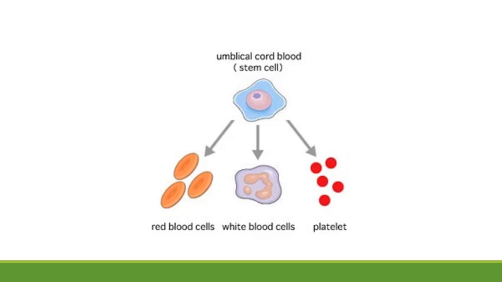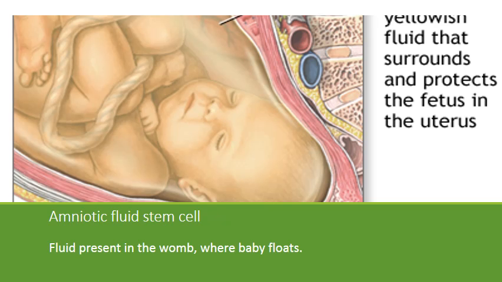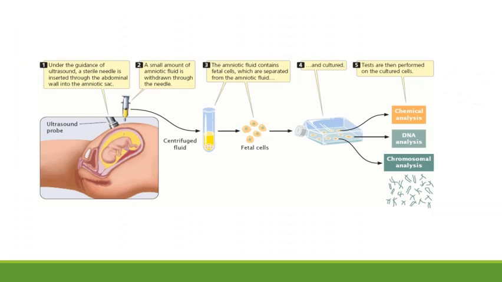This can differentiate into RBC, WBC and platelets. Storage of umbilical cord blood is increasing nowadays. These umbilical cords are used to treat many diseases, including cancer, immune disorders, and blood disorders. Fourth one is amniotic fluid stem cells. This fluid is present in the womb where the baby floats. This protects the fetus in the uterus. These cells are multipotent and pluripotent, but the disadvantage is that the collection process is very hard.